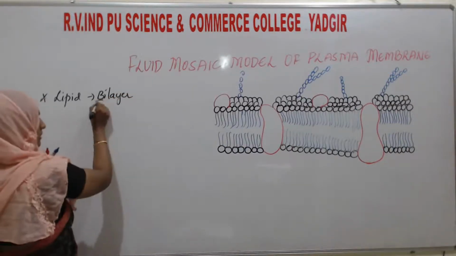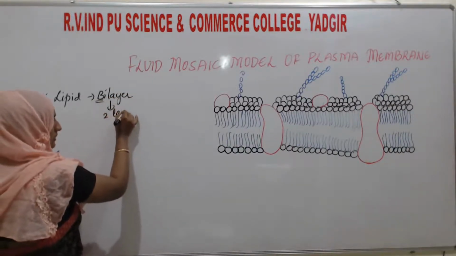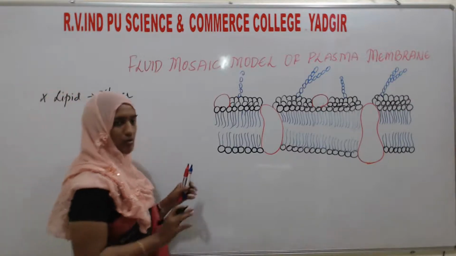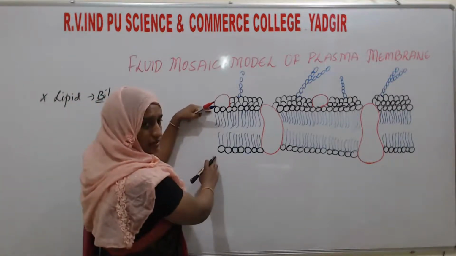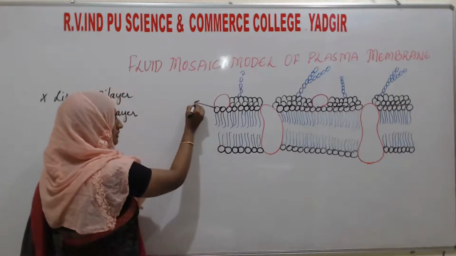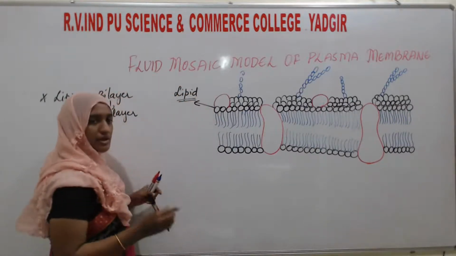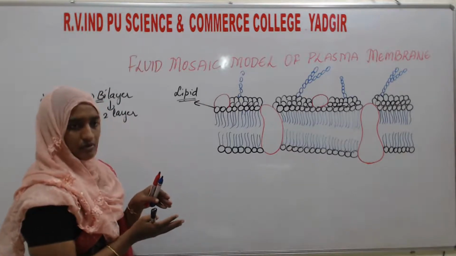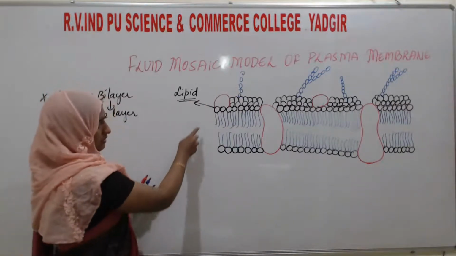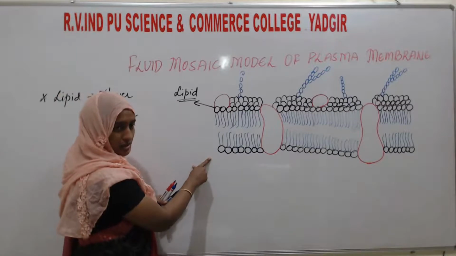Bilayer means two layers. They are present in two layers. You can see these are the lipids, arranged in two-layer form.